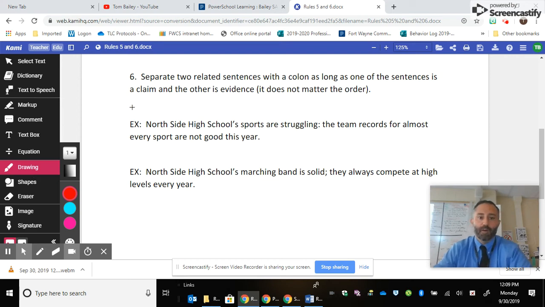Continuing with the theme of separating related sentences with things like periods and semicolons, you can separate two related sentences with a colon as long as one of the sentences is a claim and the other one is evidence. And it doesn't matter what order, you could do it either way. So I'm going to write and use examples from sentences that students told me to write during class.